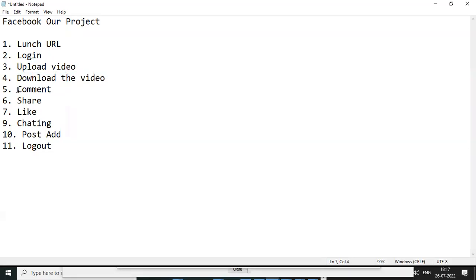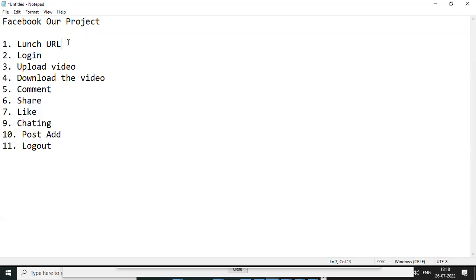And sometimes, related to our post, we need to give some comments also. If we want to share, we can share the post. If you want to like, we can click on like. If someone wants to chat, we can use the chatting option. And after that we want to post an ad. In Facebook we can post some ads also, right? We can post the ad and log out. So this is the business flow.